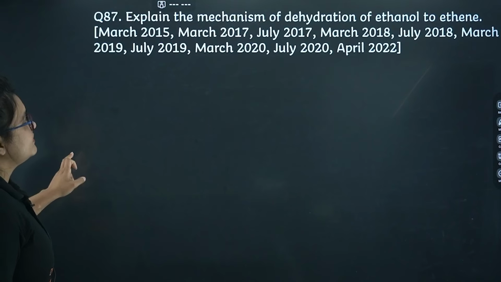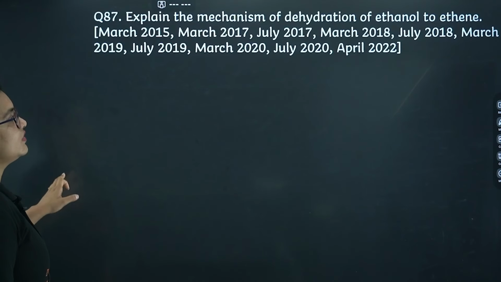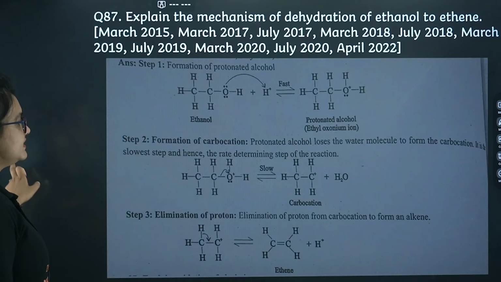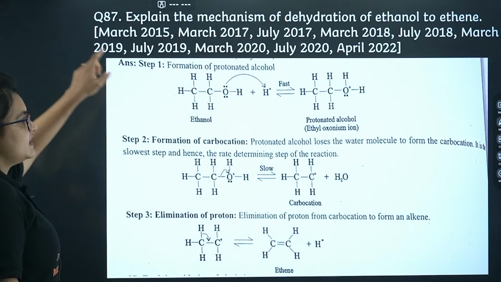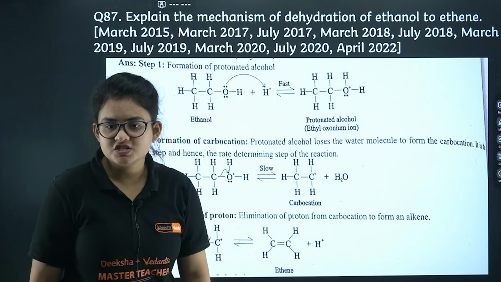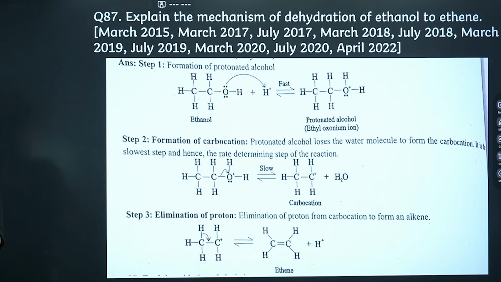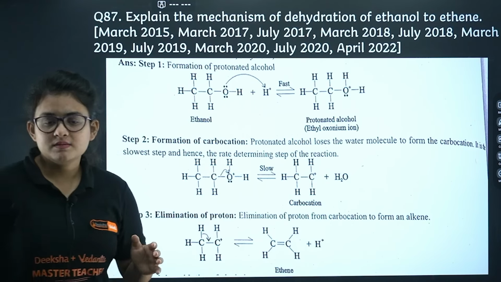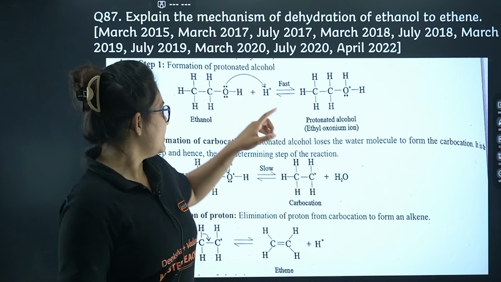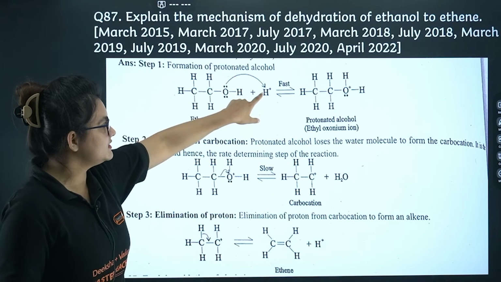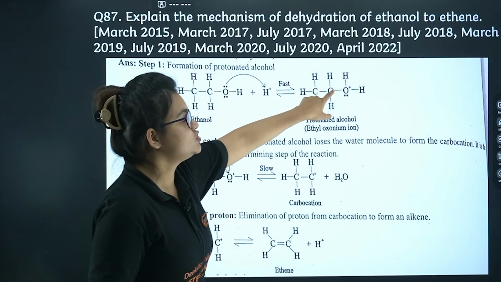Here you can see: explain the mechanism of dehydration of ethanol. Very important question, ethanol to ethene. This is your ethanol. The first step is protonation, the second step is carbocation formation, and the last step is deprotonation. These three steps carry 1 mark each. The oxygen lone pair will take H plus and form H2O plus.